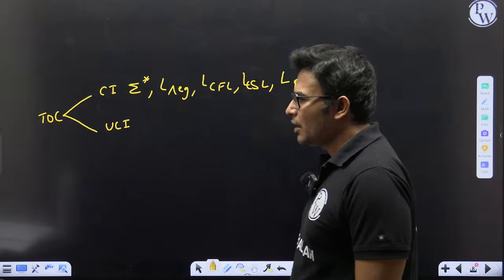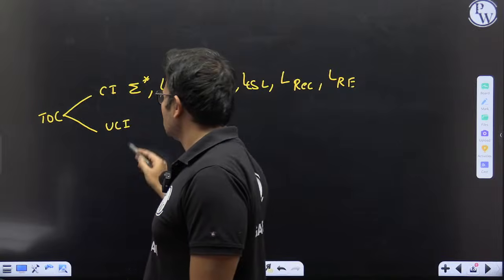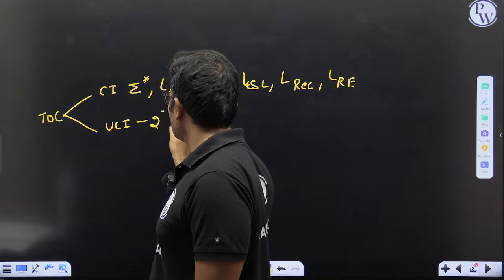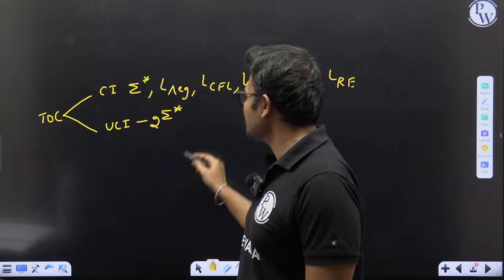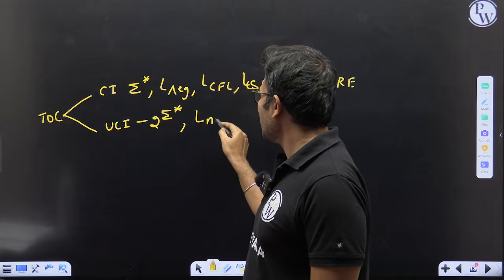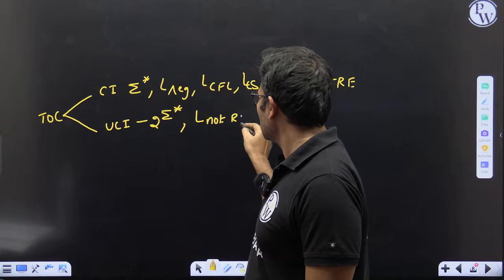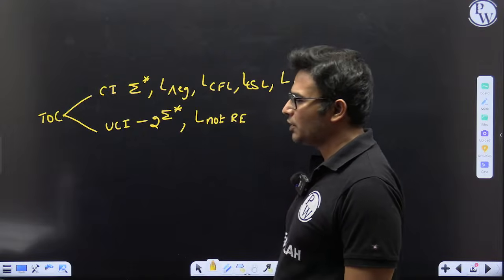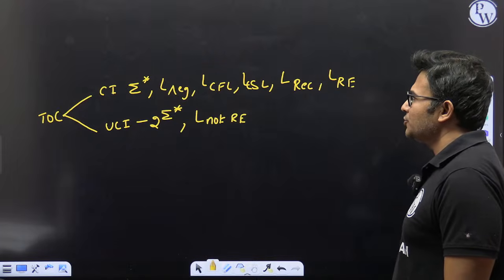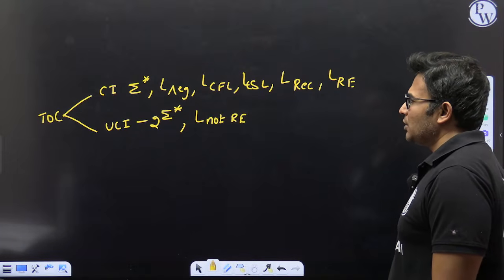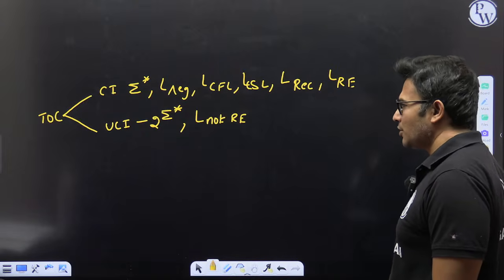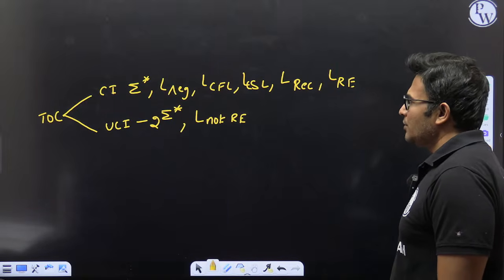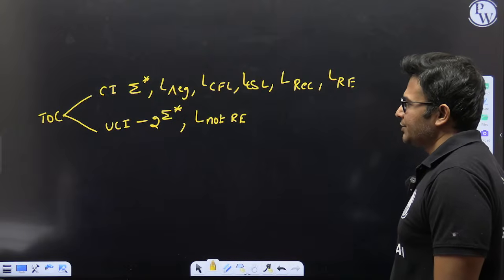The uncountable ones are 2 power sigma star and the languages that are not recursively enumerable. These are all uncountable sets.